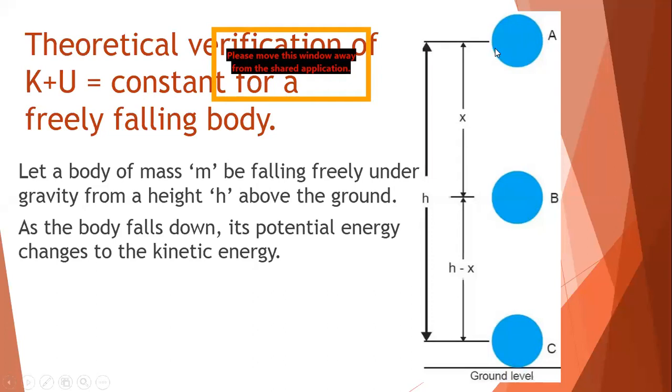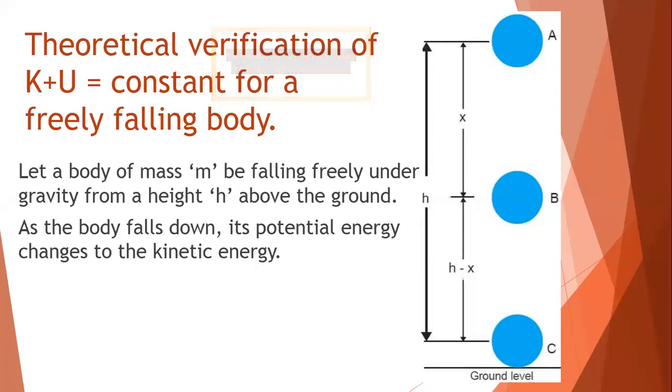But as we release it, it starts falling down. We know that when the object falls, it accelerates, because the earth is trying to pull that object towards itself. And we know very well that when the object accelerates, its velocity keeps on increasing. So if you look at the formula of kinetic energy, it is half mv square.